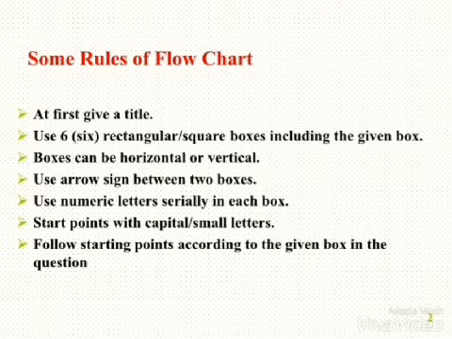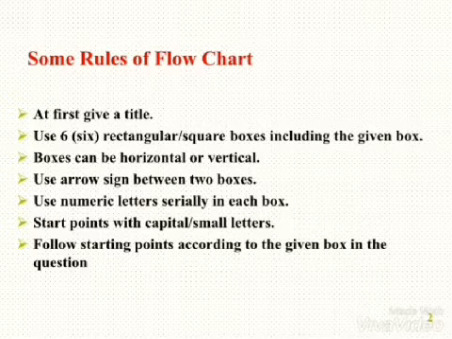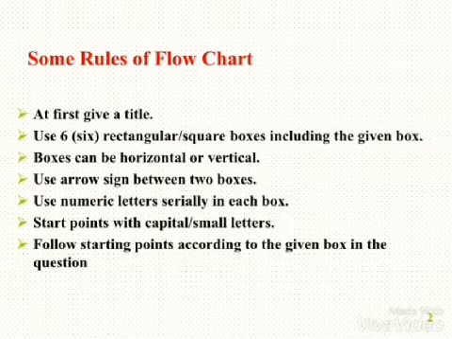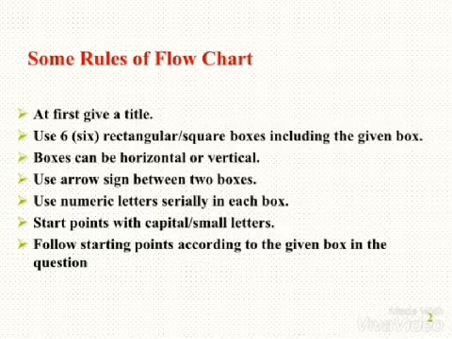Use numeric letters serially in each box, inside the box, okay? Start points with capital or small letters. Follow starting points according to the given boxes in the question. Maintain sequence. Do not use sentences, only phrases. No verbs. You know that one answer is given in the question.